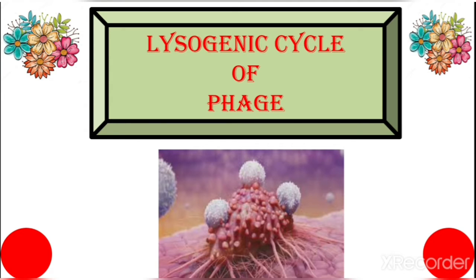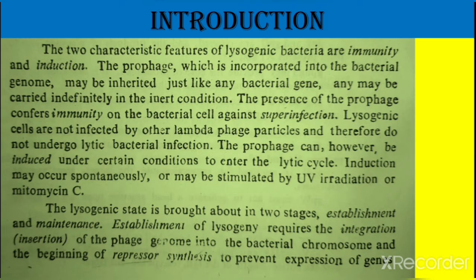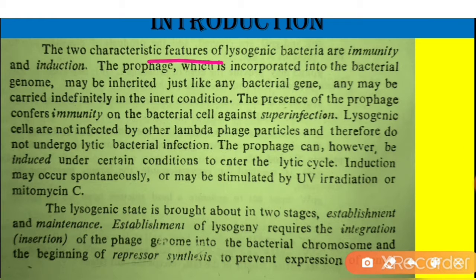Hello, in this video lecture we are going to understand the lysogenic cycle of phage with respect to different steps. Let's see the introduction. Two characteristic features of the lysogenic bacteria are immunity and induction. We already saw the immunity operon. The immunity operon is a part of the genetic map of lambda phage, and it decides whether the phage is going to do the lytic cycle or the lysogenic cycle. That is a very important factor.